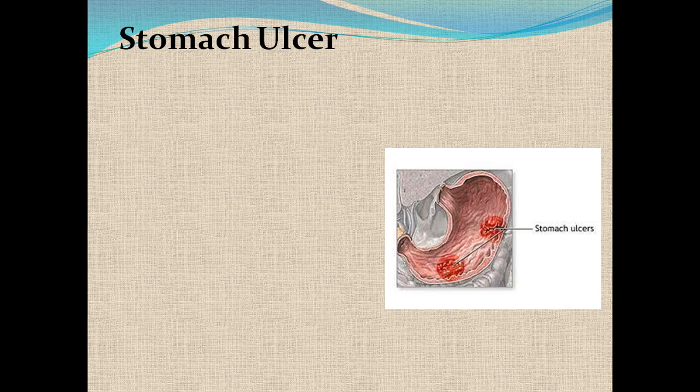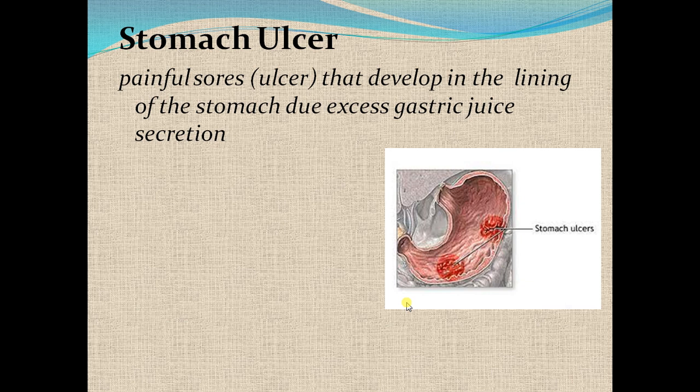The next topic is stomach ulcer. A stomach ulcer is a painful sore. You can see here, this is the stomach, so these are the sores. They develop in the lining of the stomach due to the excess of gastric juice secretion. In the juices there are acid and pepsin enzyme. So if these are secreted in excess amount, this can cause a stomach ulcer.